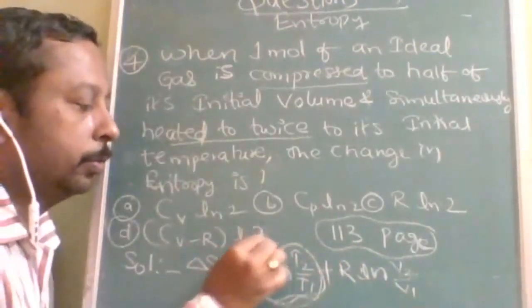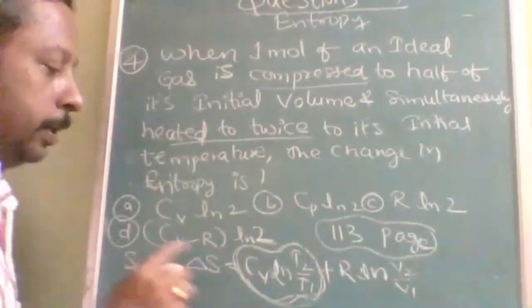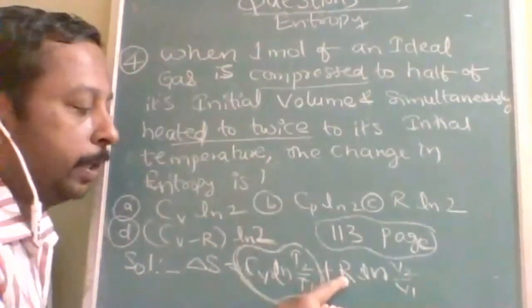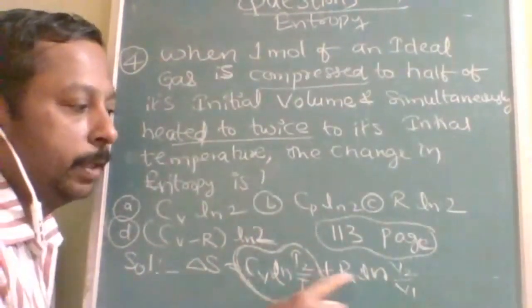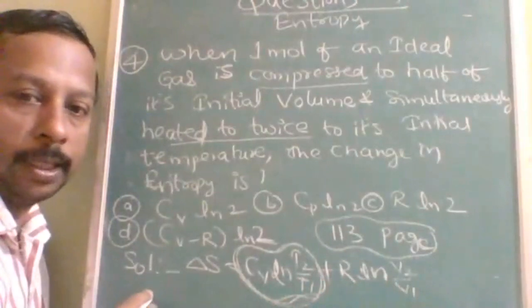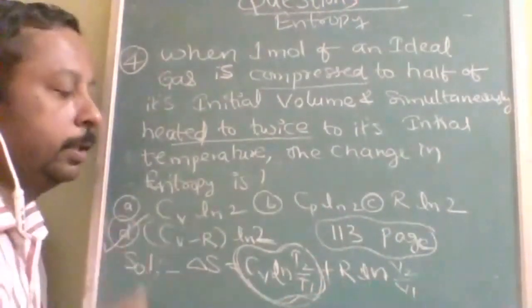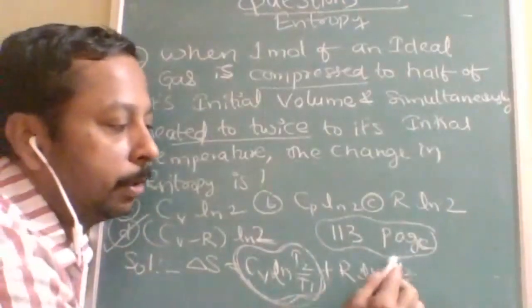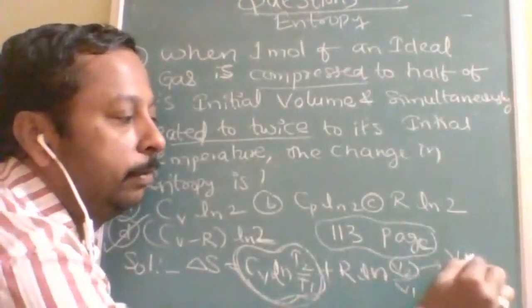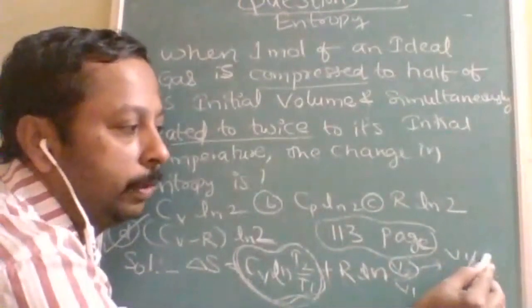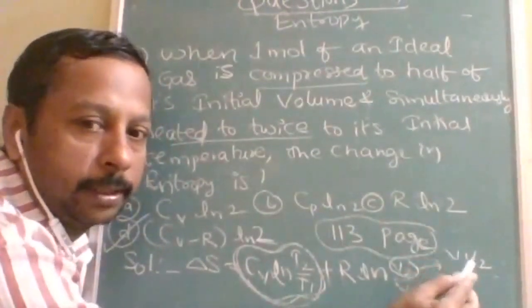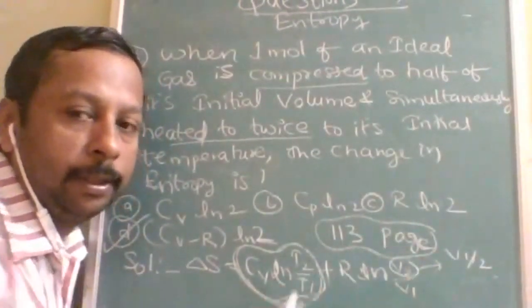What you will finally get is Cv left over here, minus R left over here. Why minus? Is it understood? So the answer is D, not B. Because V2 is equal to V1 by 2, this will be 2 to the power of minus 1, so minus 1 will come here.